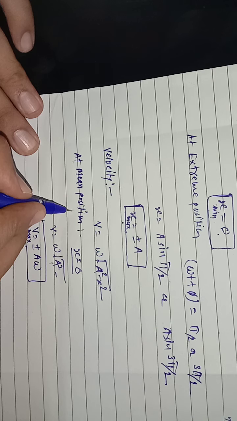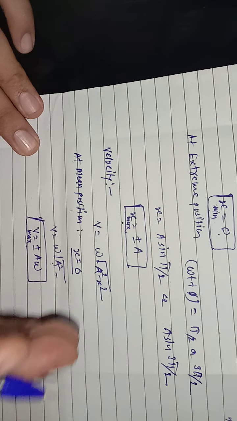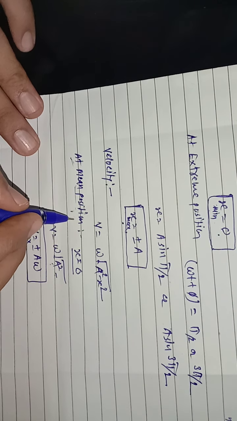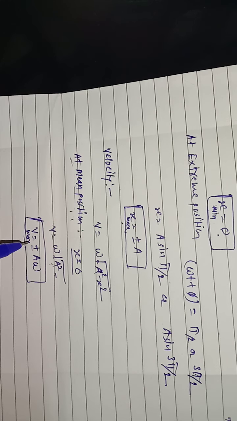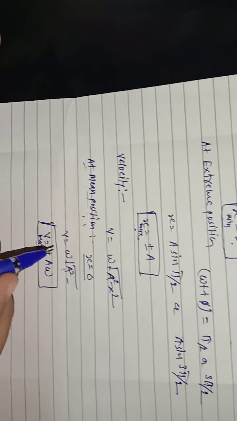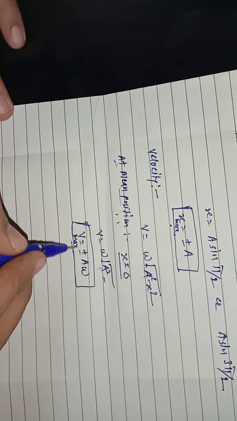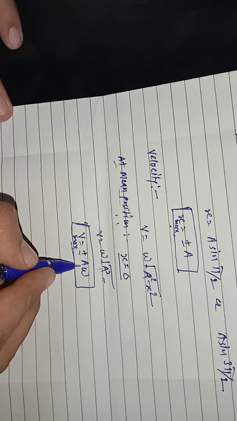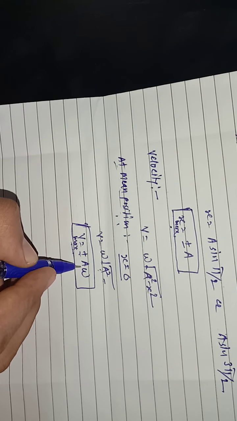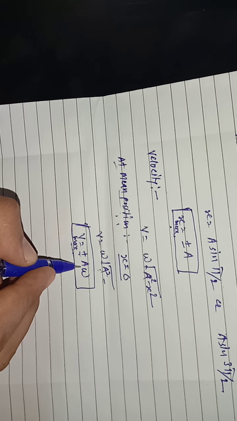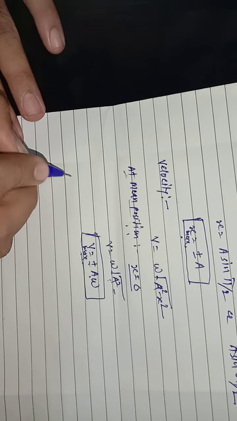That means when the particle in SHM is at mean position, it has the maximum value of velocity, v max is equal to plus or minus a omega. Now we can say that the velocity of the particle in SHM is maximum at the mean position. Now we go for the extreme position.